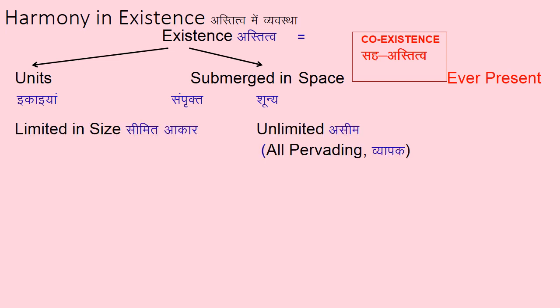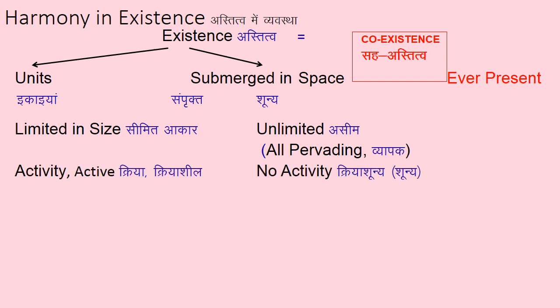A unit is limited in size. Technically, a unit has definite volume, definite shape, and occupies a definite area. So that is a unit. What about space? It is unlimited. It does not have a definite volume or definite shape. It is unlimited, pervading all over, right? What about activity?